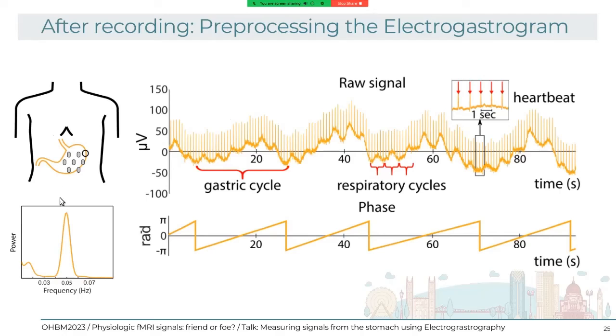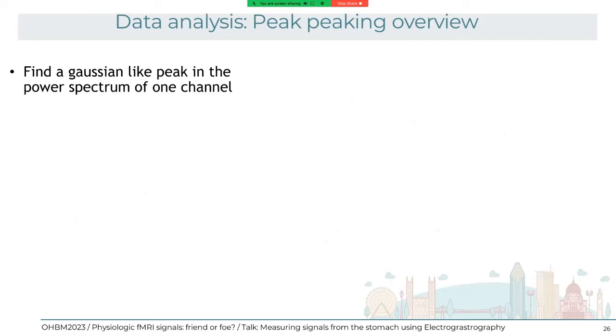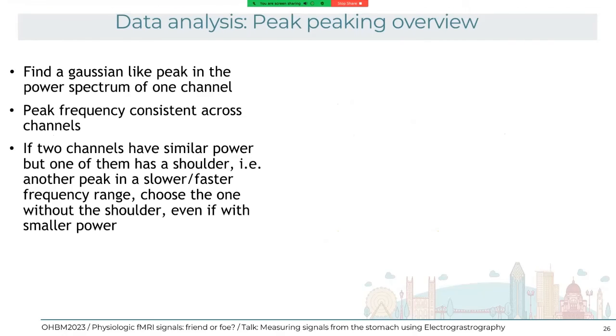Ideally, this peak frequency should be consistent across channels. In many cases, if two channels have similar power, but one of them has a shoulder, meaning a peak at a slower or faster frequency, we tend to choose the one without the shoulder, so we are sure that it is only the gastric rhythm. Here is one example of a peak that is congruent across channels. In this case, we'll choose this channel because it's the same frequency across channels.